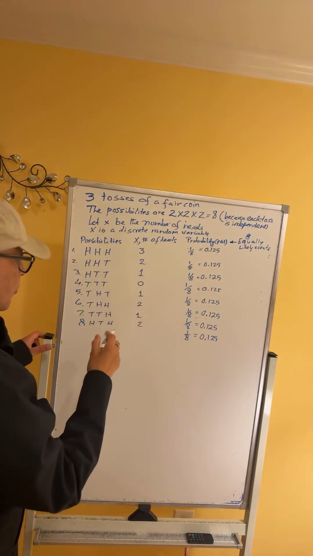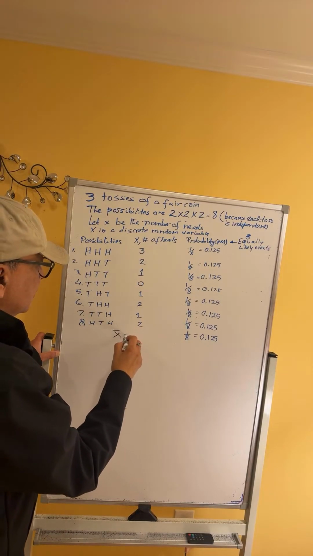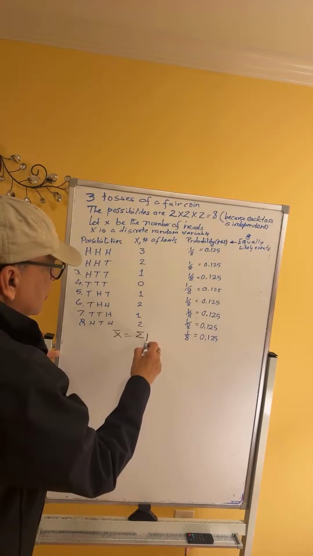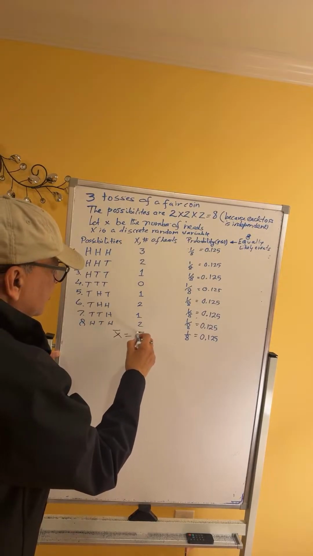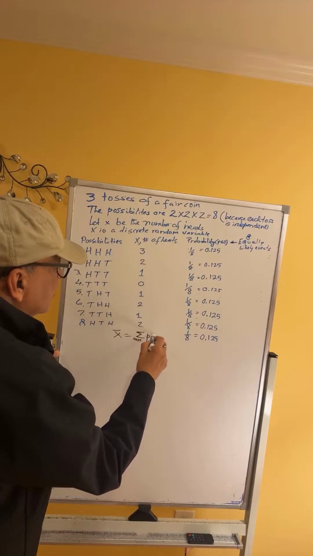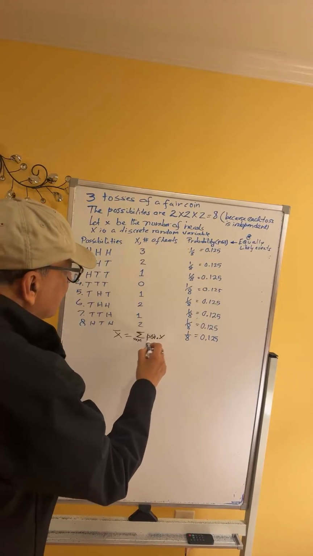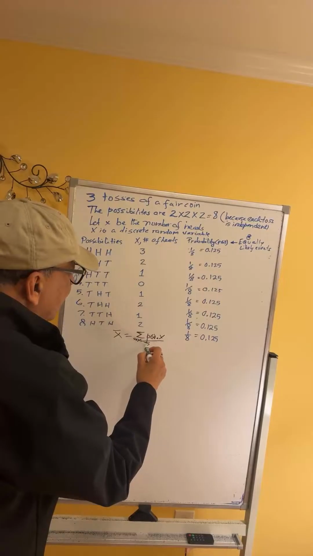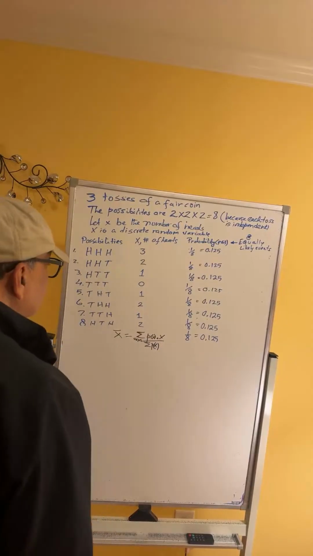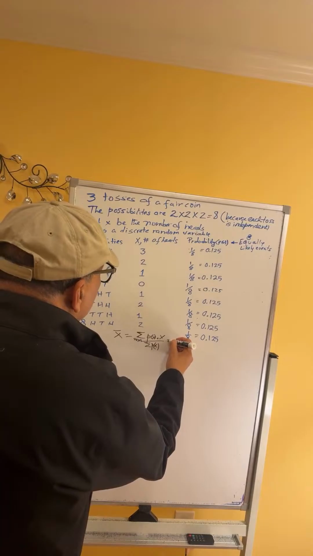Last time we got the weighted mean, x bar, of these outcomes as sigma, sigma means sum, of p x times x divided by sum of p x, and that worked out to x bar equal to 1.5.